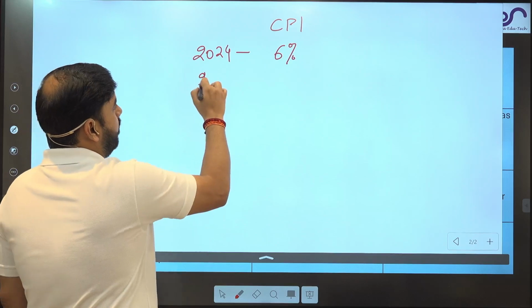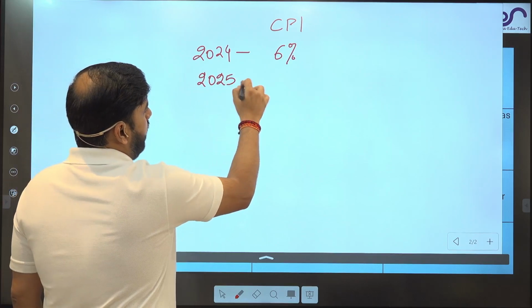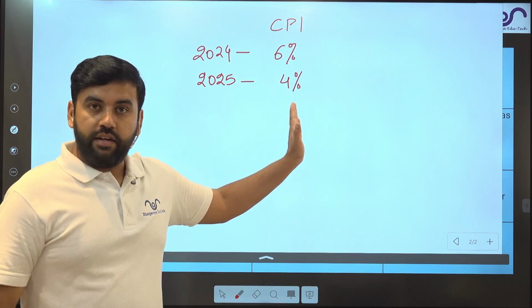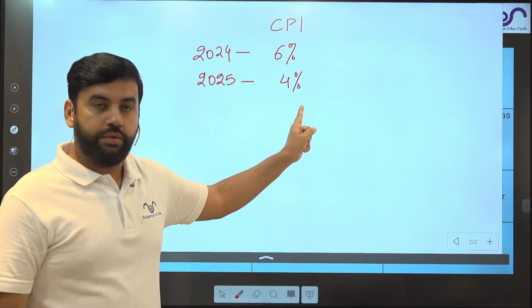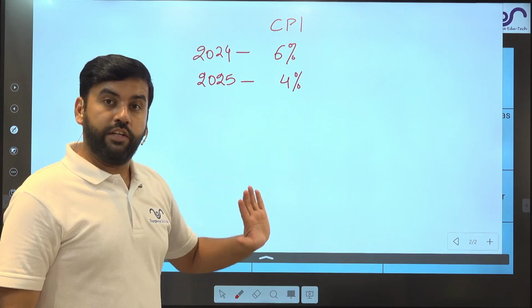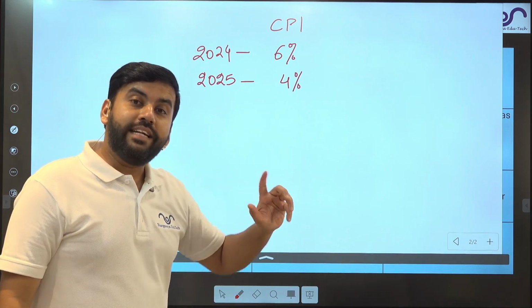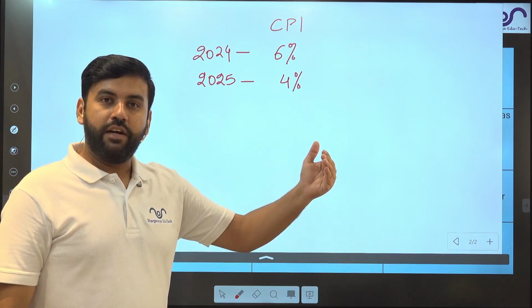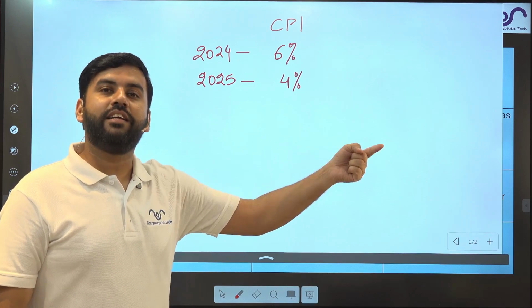In 2025 CPI came down to 4%. Still prices are increasing. First is also an increase, second is also an increase. So both are inflation. But the percentage has declined. Inflation is there, but the percentage increase has declined.